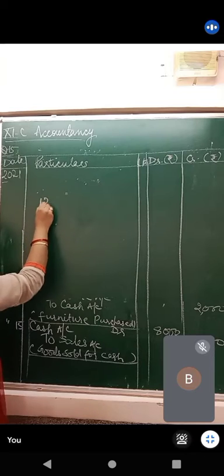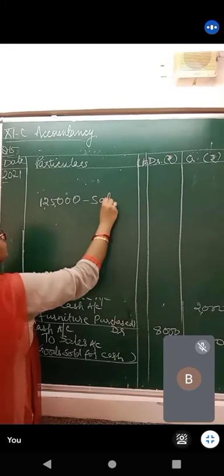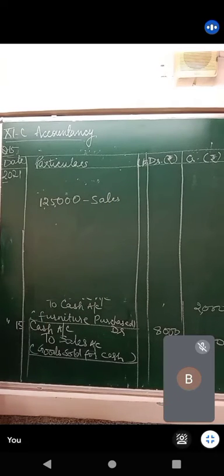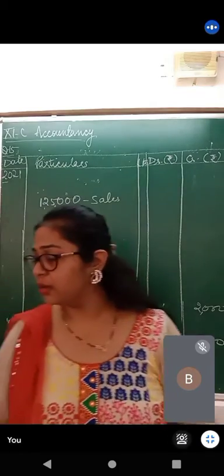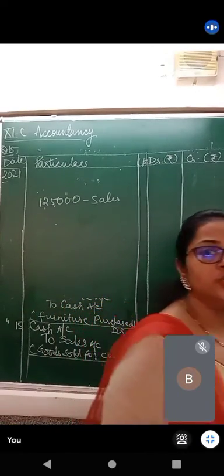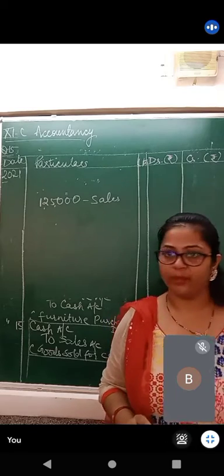Now the goods were rupees 1,25,000. This was the actual sale amount. Now what has happened? 20% of trade discount was given. Now as the concept says, the trade discount amount is subtracted, but it is not shown in the books of account.